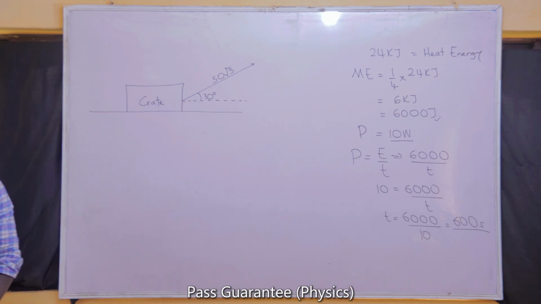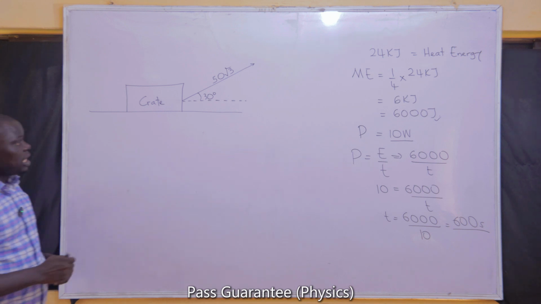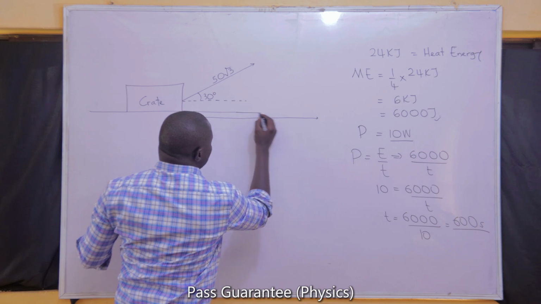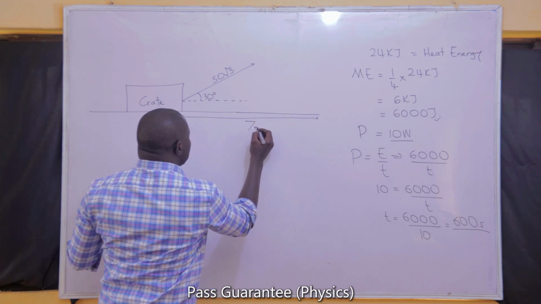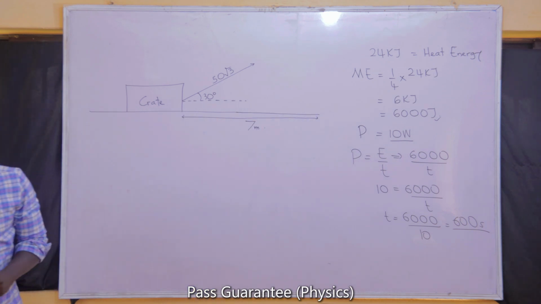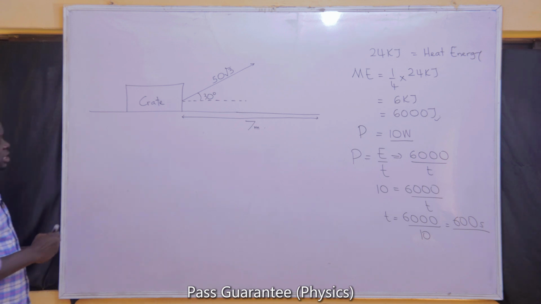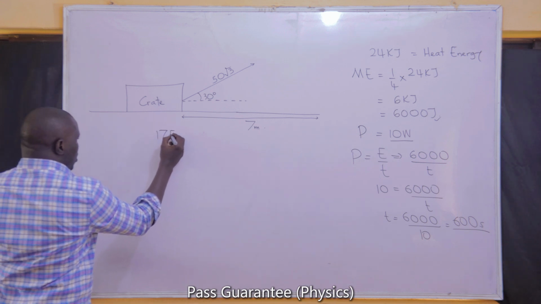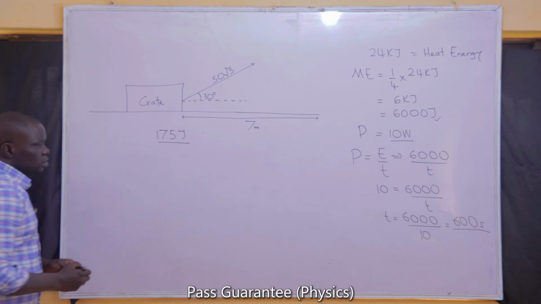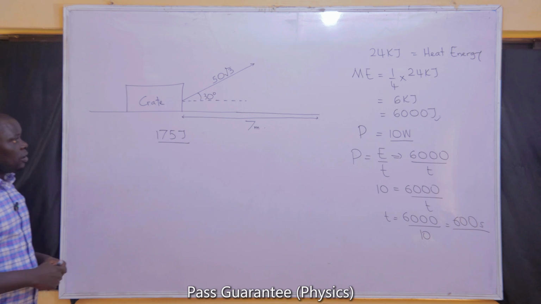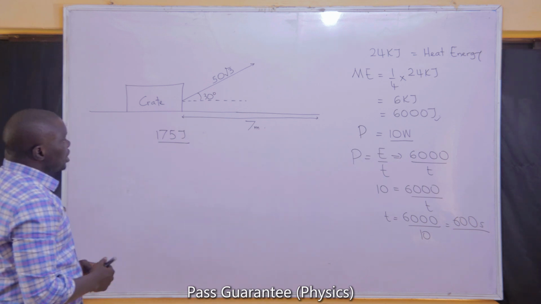It is used to drag the crate through a distance of 7 meters. That means the crate moved forward because it was dragged through a distance of 7 meters along the surface. If the work done in dragging the crate is 175, the work done is 175 joules. Now, what is the frictional force between the crate and the floor? There's going to be a frictional force because the question said so.